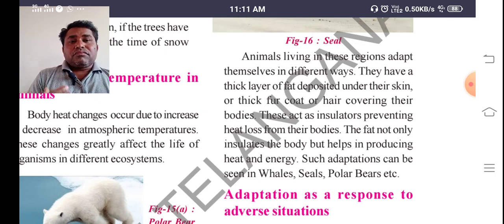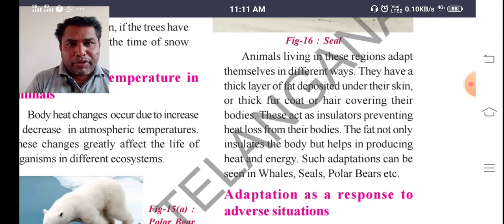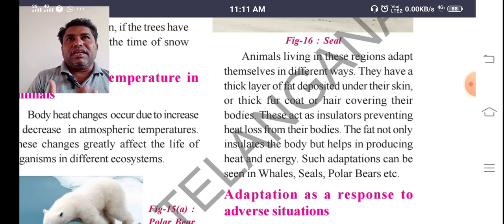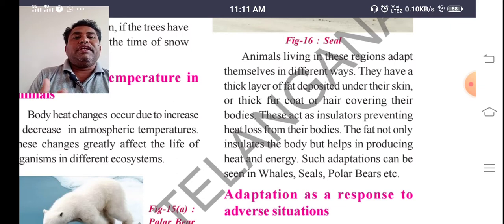To keep their bodies warm in cold conditions, they store fat below the skin. During cold conditions, this fat emits heat, so their body stays warm and they can survive.